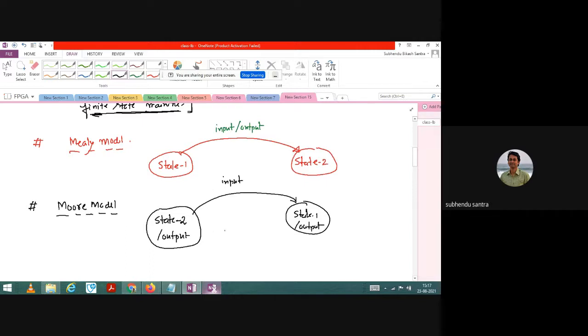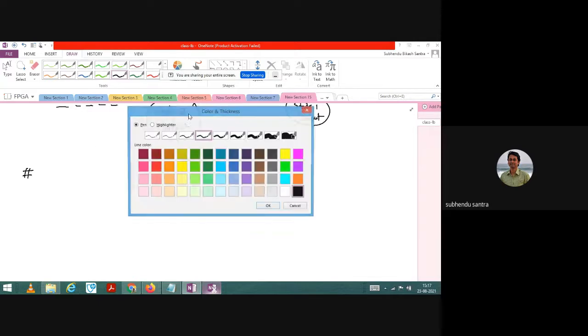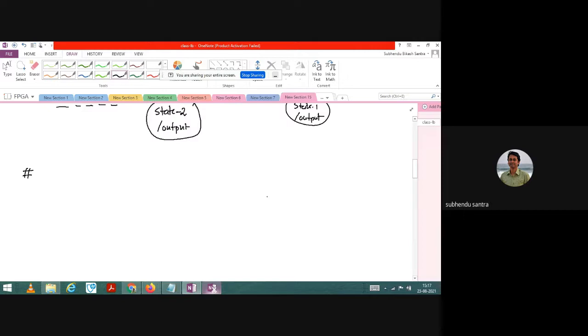Okay, so these two architectures you need to follow when you write the program for a particular event based situation. So let us create an event first, and write one code. Whatever the problem formulation may be, the consumer will provide that. Based on the problem statement, you have to make your own state diagram.